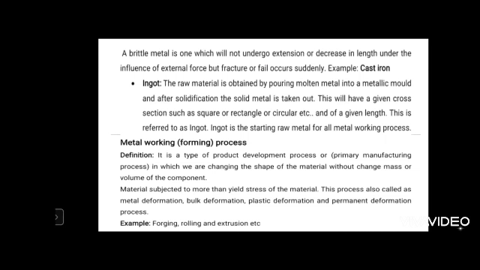Next we'll define what is metal forming process. Metal forming process is a type of product development process. It is a primary manufacturing process in which we are changing the shape of the material without changing mass or volume of the component. No loss of material.